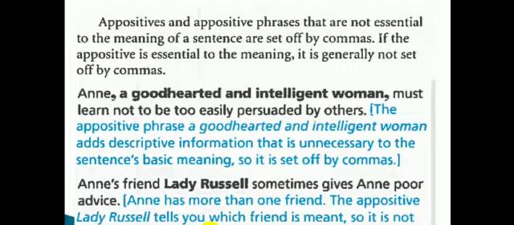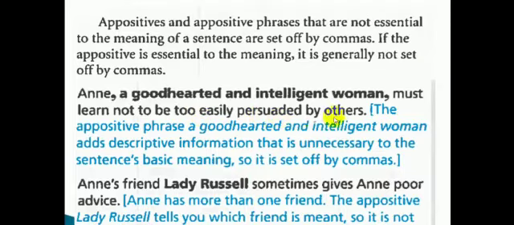Anne, a good-hearted and intelligent woman, must learn not to be too easily persuaded by others. Now, if I delete this appositive phrase, which is identifying Anne, will any problem happen in understanding the meaning when I say Anne must learn not to be too easily persuaded by others?